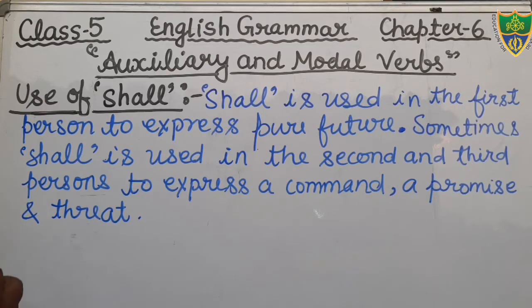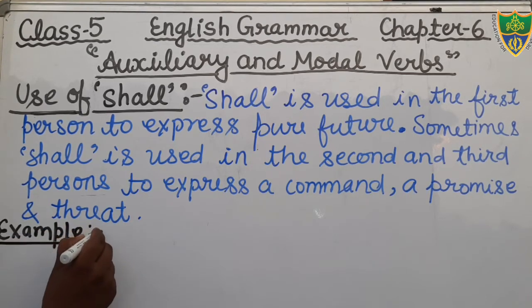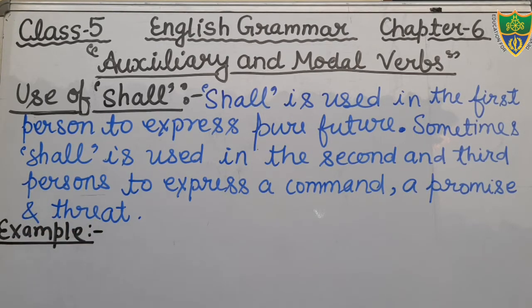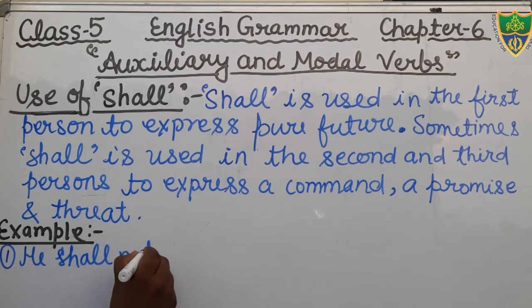For example, we will see. Just see the example. I shall not enter my house again. He shall not enter my house again. What does it show? It shows the command, that he will not enter my house again.